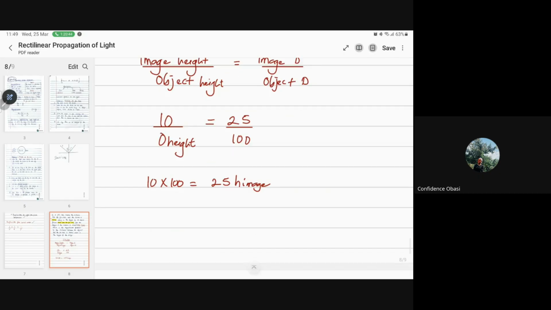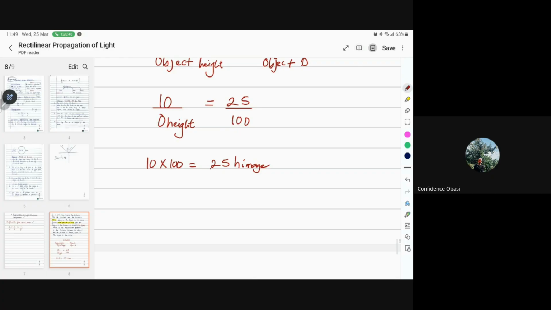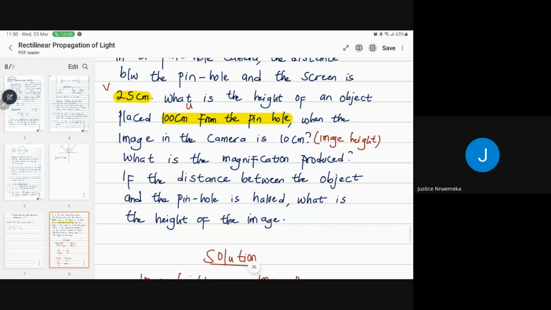So now, Justice, what was your image height? 40. 40, right? So this is 1000 divided by 25, which is equal to 40 centimeter. Now the question goes ahead to ask us, what is the magnification produced?